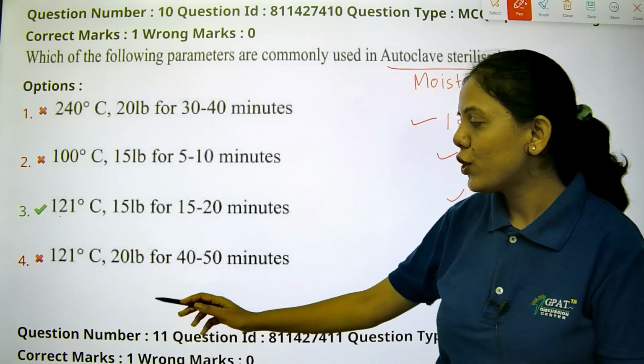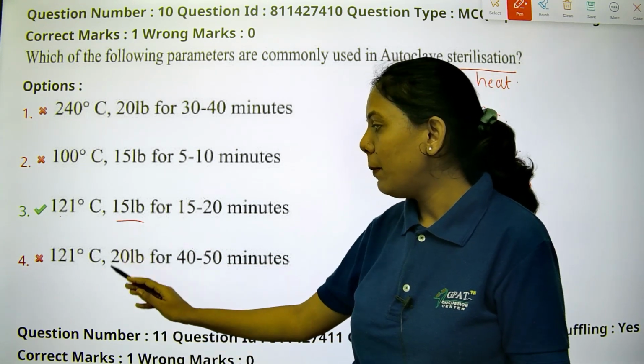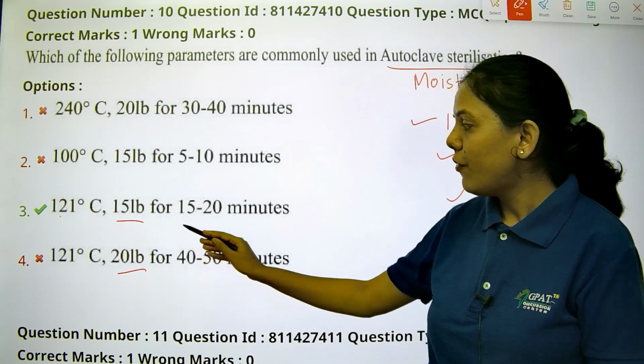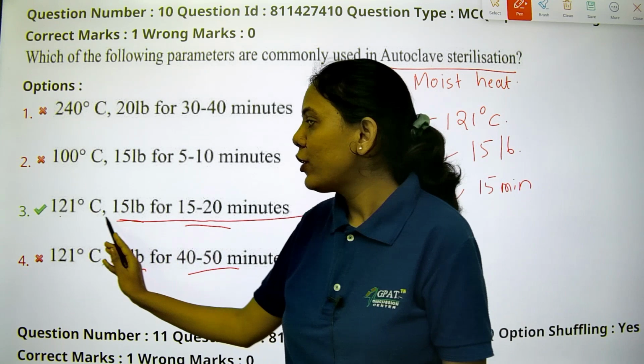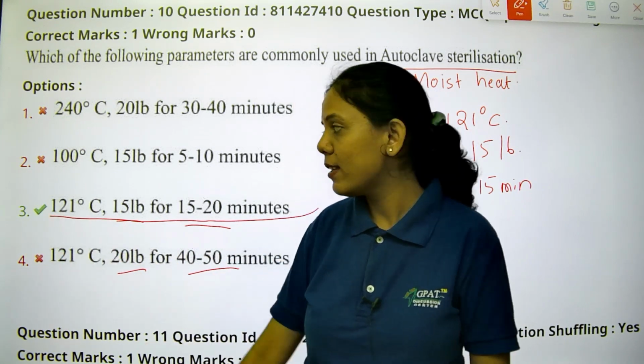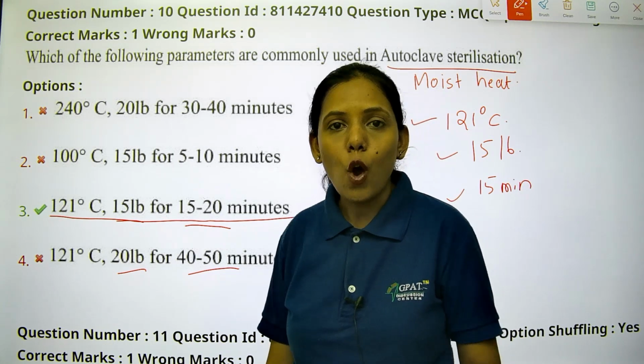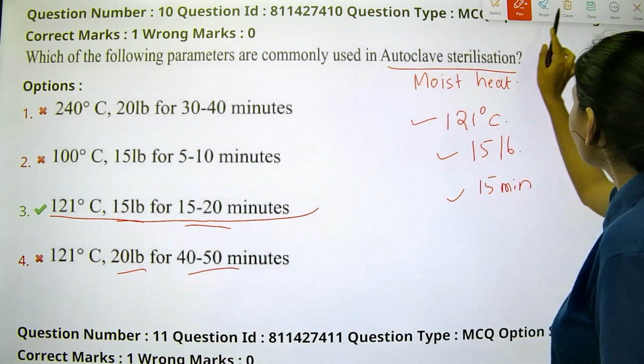Let's see the pressure. Here it is 15 lb, here it is 20 lb. 15 to 20 minutes, 40 to 50 minutes. So these conditions match perfectly for the autoclave, that is moist heat sterilization. So option 3 is the right answer.